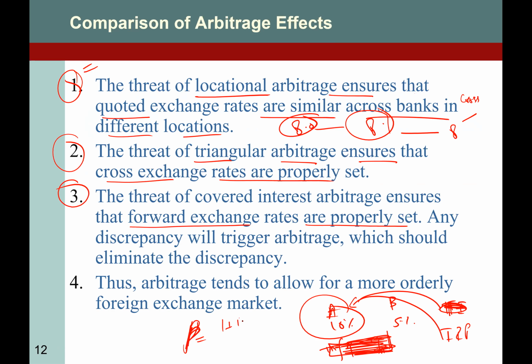1 plus interest home, over 1 plus interest in foreign, minus 1. This is the forward premium, right? When this happens, the forward rate will increase or decrease accordingly.